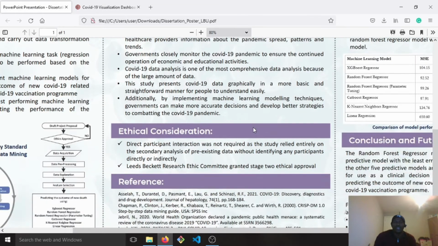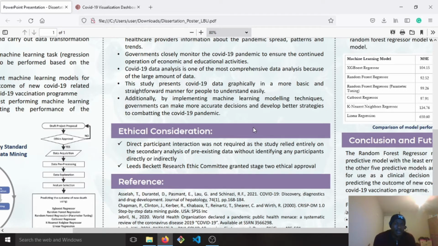So this study presents the COVID-19 data graphically, making it very easy and basic for people to understand. In addition, this study will also implement machine learning techniques in predicting the outcome of new deaths, so that it can help the government make more accurate decisions and develop better strategies in the fight against the pandemic.